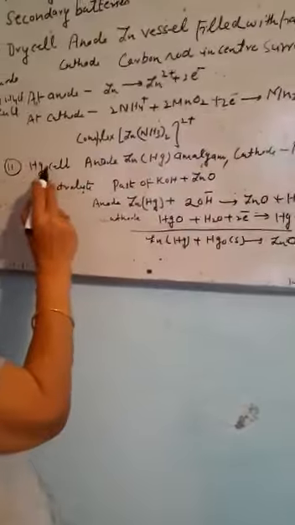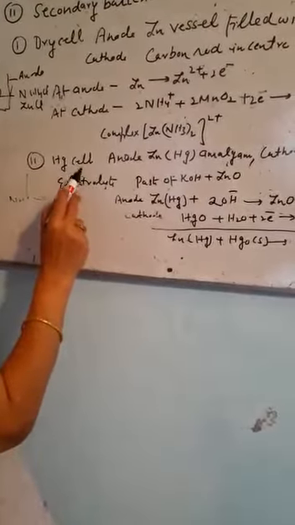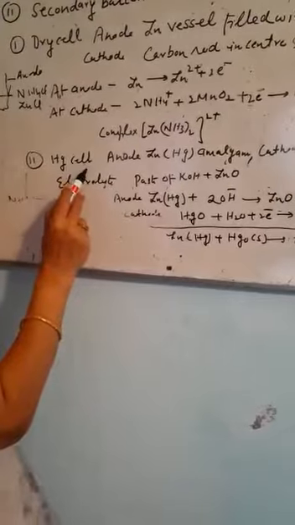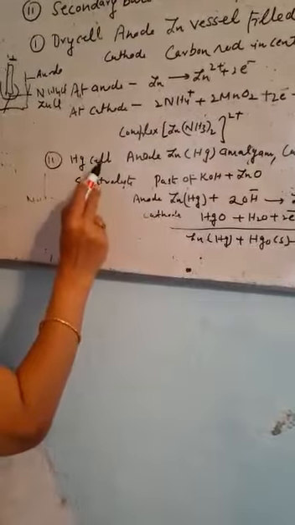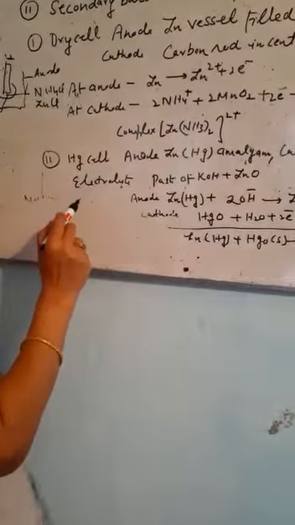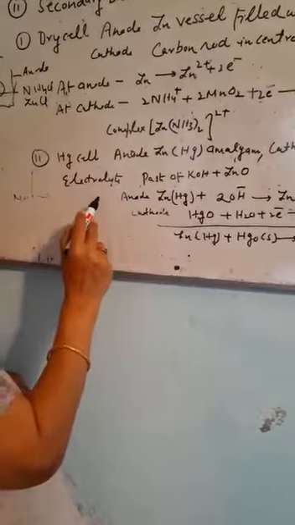Watches. There is a new type of cell which is known by the name of mercury cell. This mercury cell is used in hearing aids. It is used in calculators. This cell is amazing in this manner that its potential remains constant throughout the life.